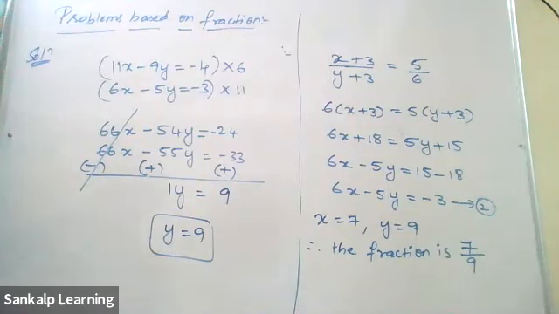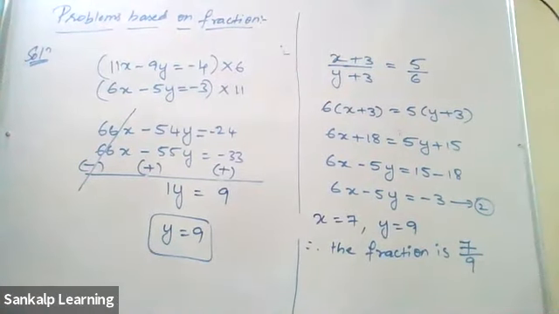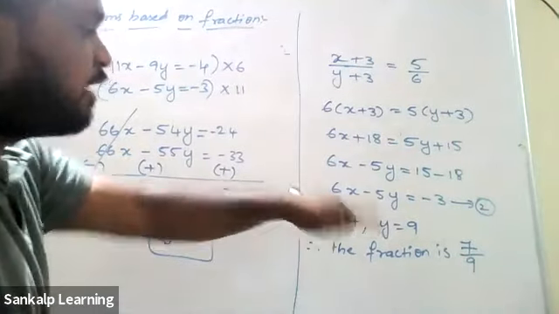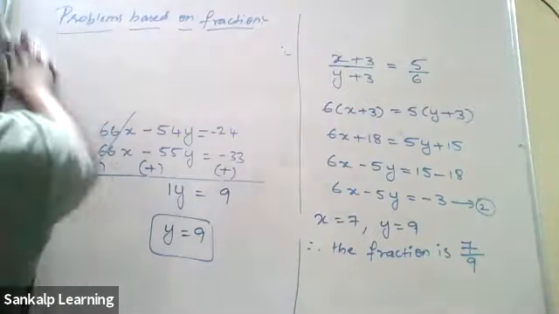Excuse me, sir. Yes, Charan. So x is equal to 7. Yeah, x is 7 and y is 9. So the x value is 7 and y value is 9. Therefore, the fraction x by y that we wrote: x value is 7, y value is 9. So 7 by 9. I hope everyone has got it.